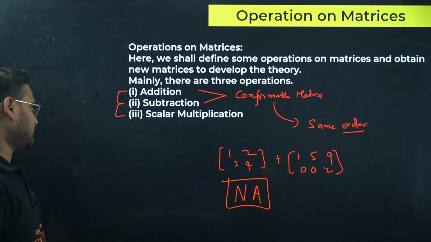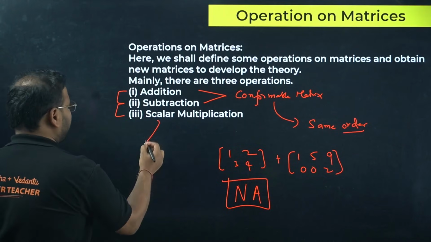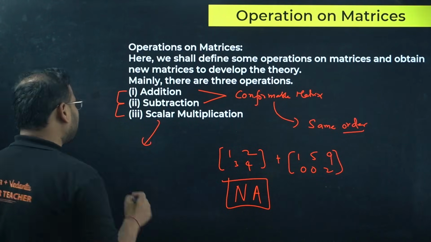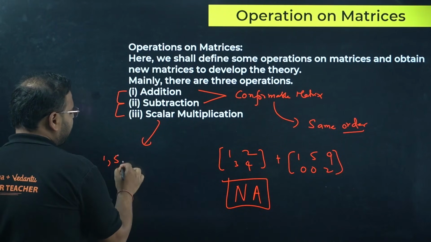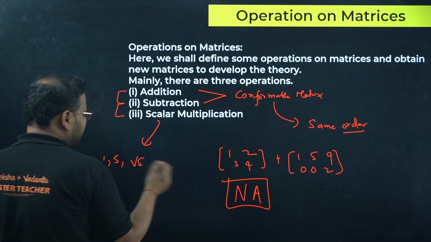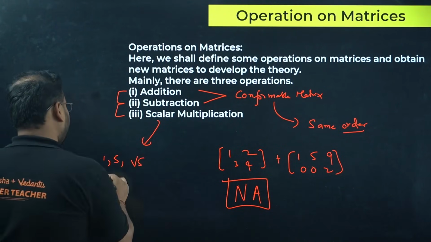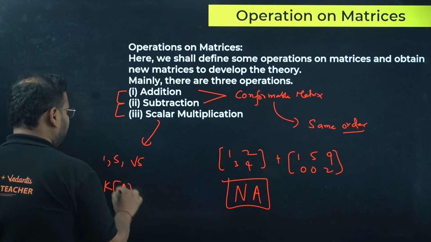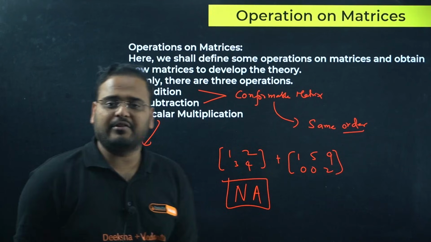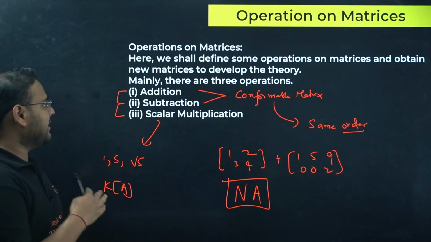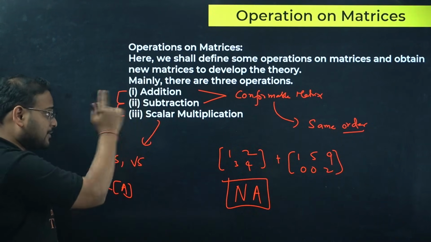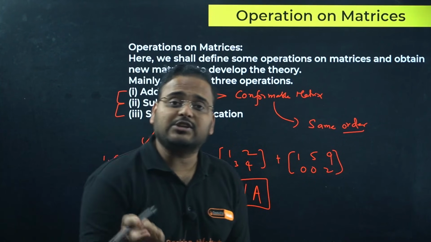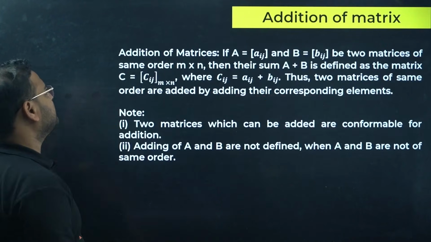Okay. What about multiplication? This you can do, right, with any order. It means multiplying a scalar like 1, 5, root 5, anything, or k, to any given matrix. So k into A, 1 into A, 5 into A, root 5 into A. So scalar can be multiplied in any way, so that's not a problem. But for addition and subtraction, it has to be conformable, of the same order.